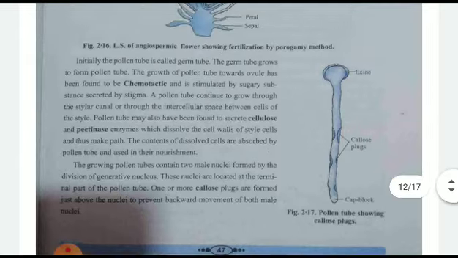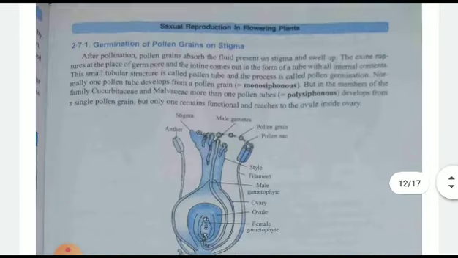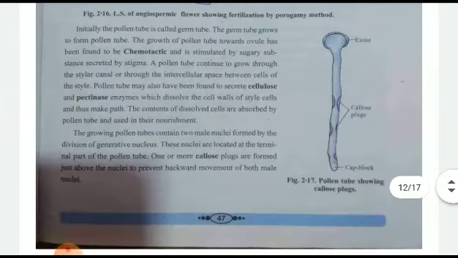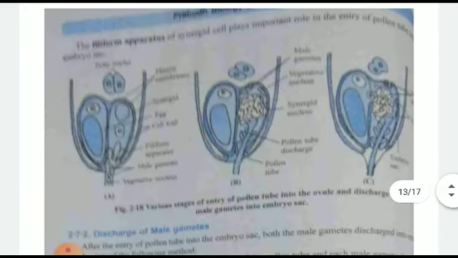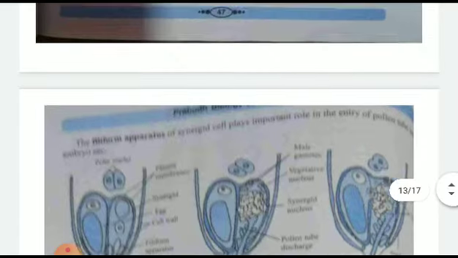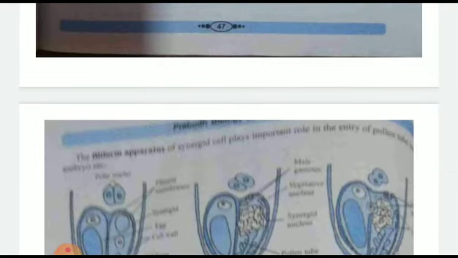I hope up till this everybody has understood. Next we will see double fertilization, so we will continue in the next class, children. Up till this you have to prepare very well. Step by step revisions we are doing, so that you can learn all the things and know what to learn and how to write. Children, try to write and show it to me after learning. Thank you. Have a good day.